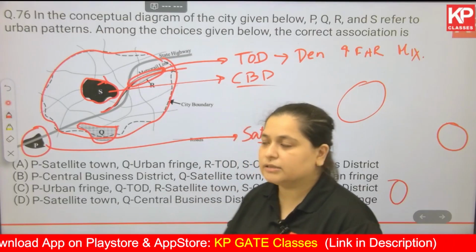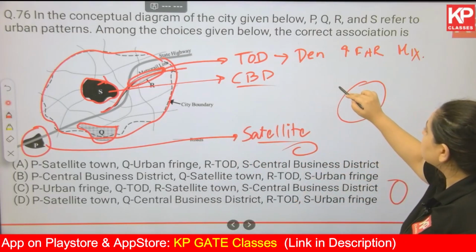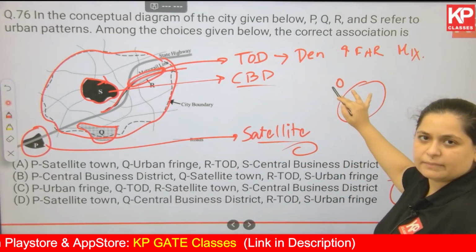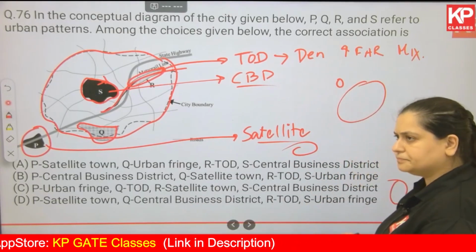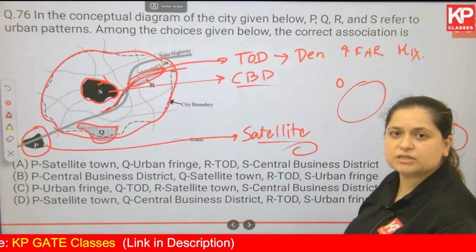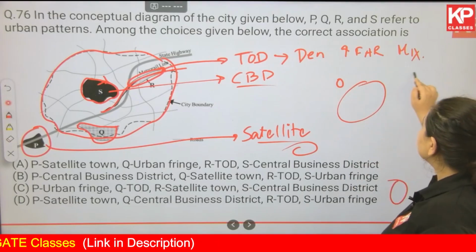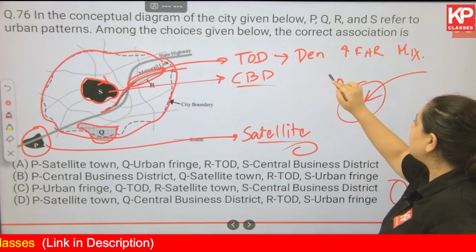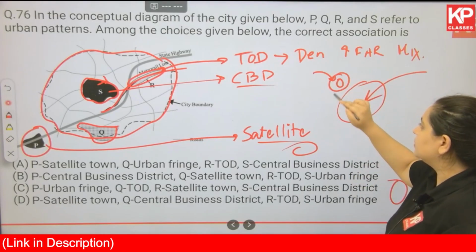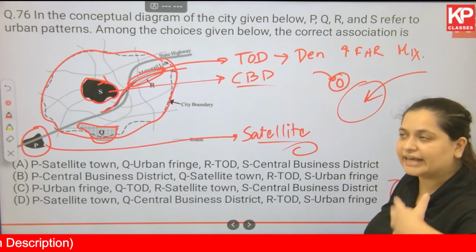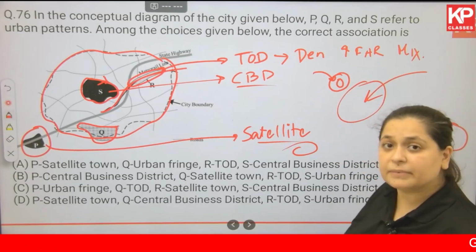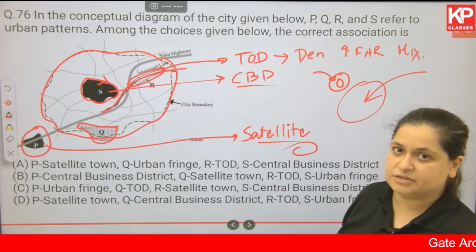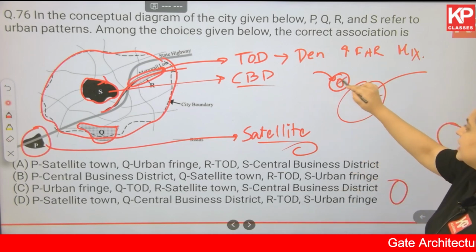What can be done by the authorities is you create another settlement a little away from the main city, not far away, but geographically closer to the main city. Now instead of migrating to the main city, they will migrate to this settlement, okay, which is newly growing, can take a lot of pressure. Infrastructure development can be according to the new population, etc. Okay, so this is the satellite town.